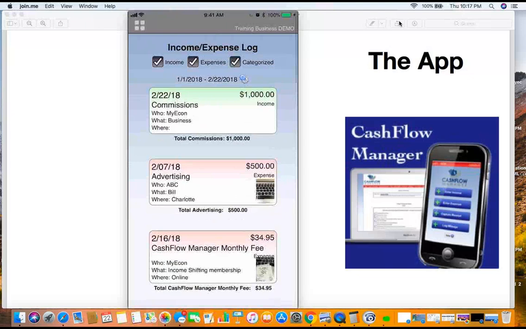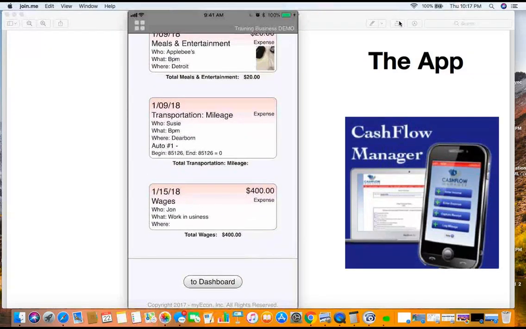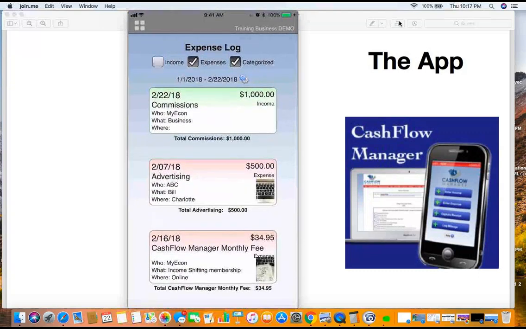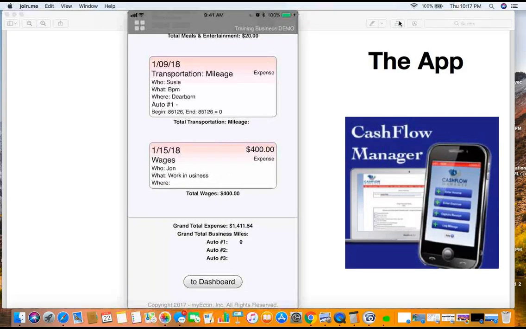Okay, now you notice it does not have my total down here at the bottom, right? Because we got all this stuff, income and expenses. But if I go back to just showing expenses here, okay, now it changed. If I go down to the bottom, now it has that. So if you're in there and you're like, well, I don't see my grand total. Well, it's because you got income and expenses on there. So it doesn't show both totals. It's going to only show the expenses. So you got to uncheck that box. Keep that in mind, okay? So let's go back here.